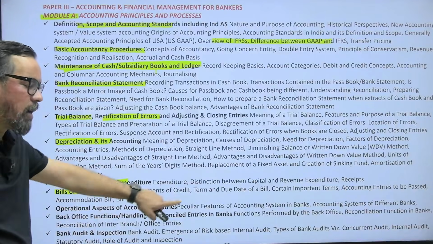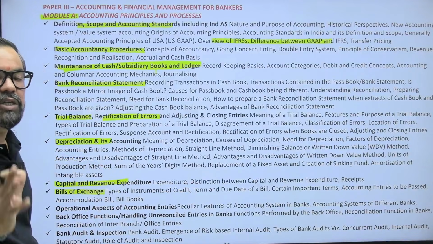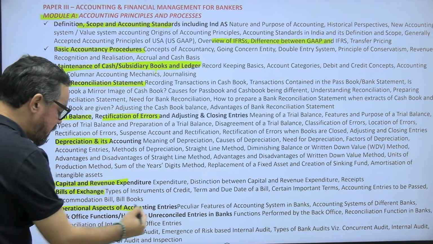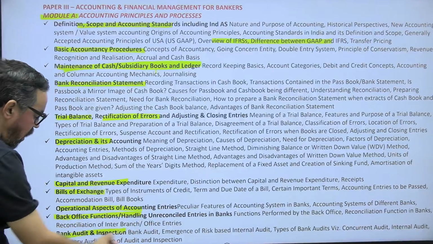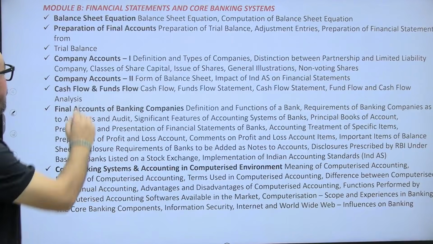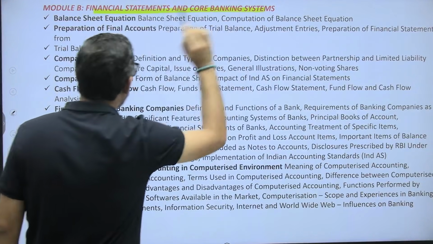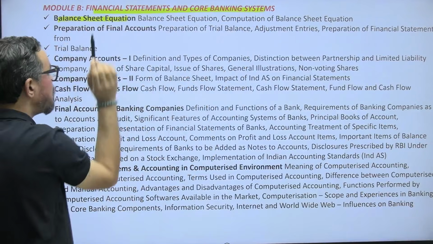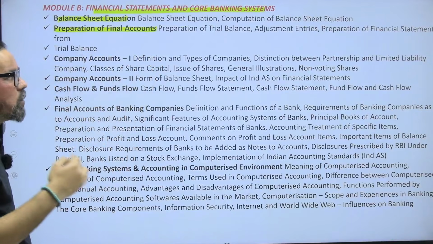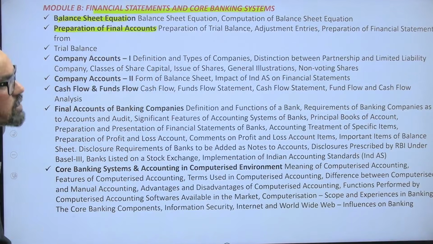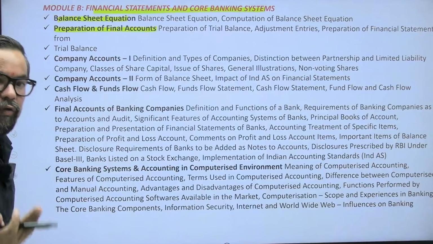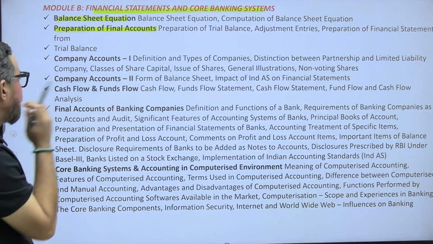Capital and revenue expenditure, a 1 marker question, differences between these two or the entries which you have to find out. Bill of exchange, again the same, the features and terminologies given in your book are important. Operational aspect and back office function. Audit and inspection, again a bit important, different types of audits. Then module B, financial statement and core banking. Balance sheet equation, 1 question for 1 mark.